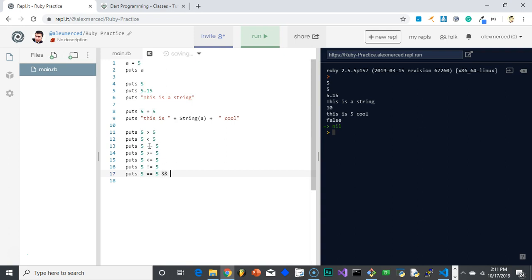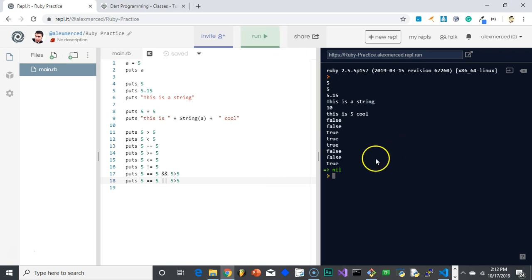And is 5 greater or equal than 5? If both statements are true, actually we'll do 5 greater than 5, then it will print out true. Or what if I don't want both to be true, but just one of them to be true? Then I can do or, these 2 little lines. Okay, so these are all my possible Boolean expressions that you'll be using a lot.